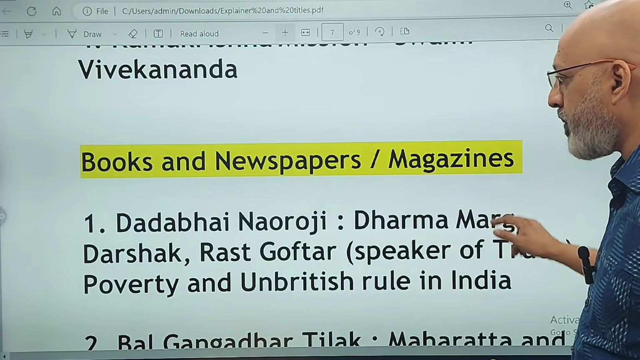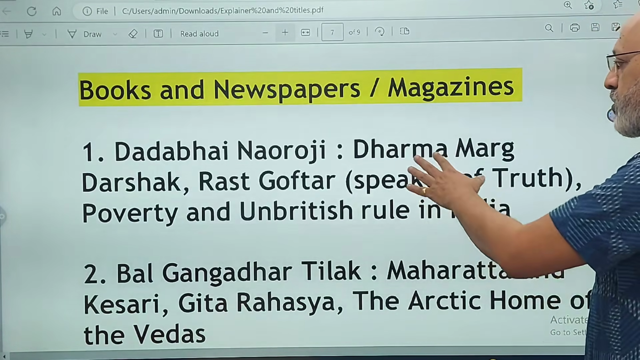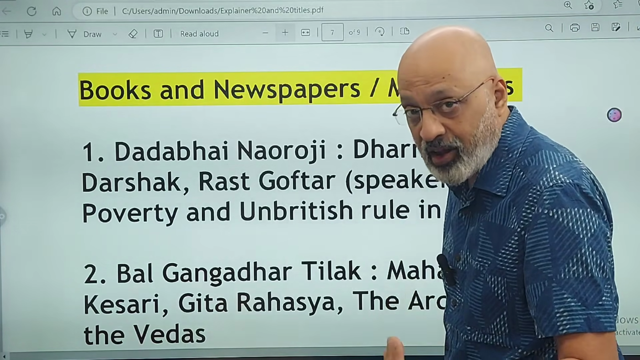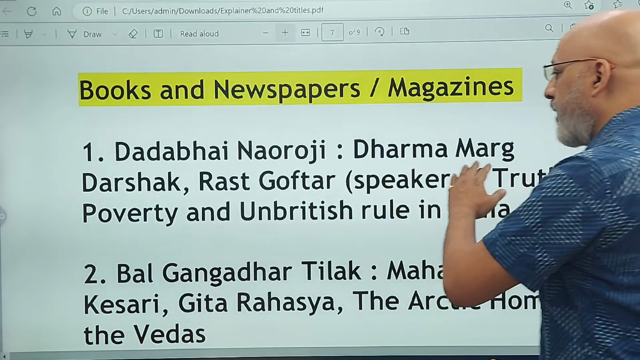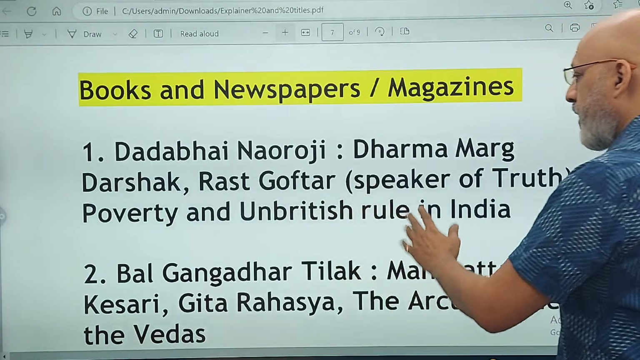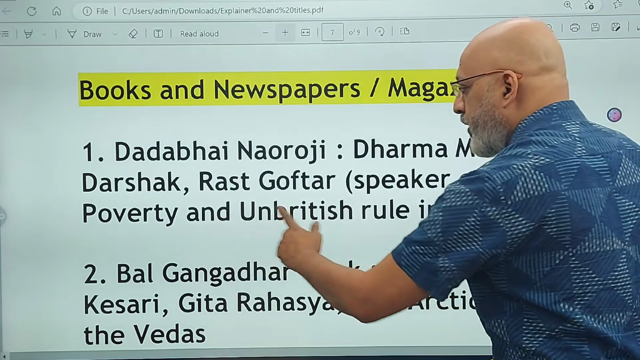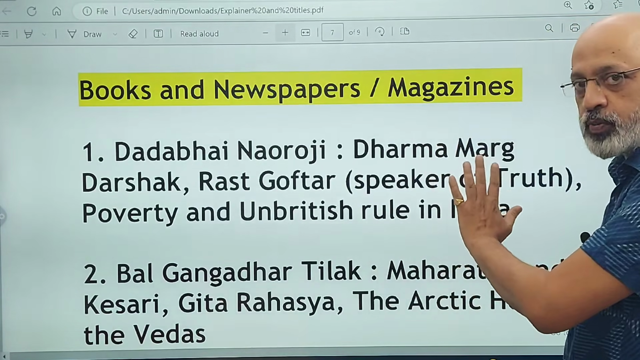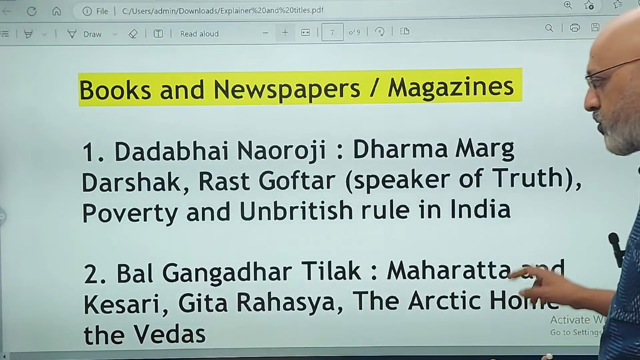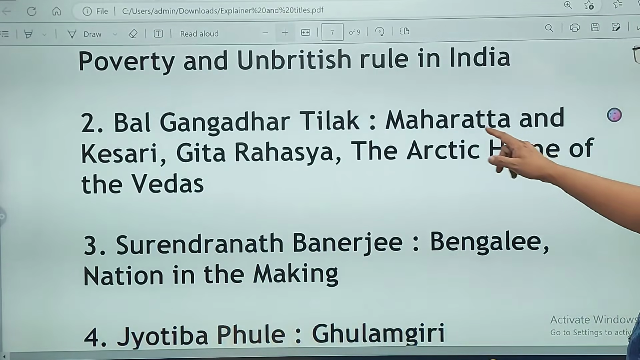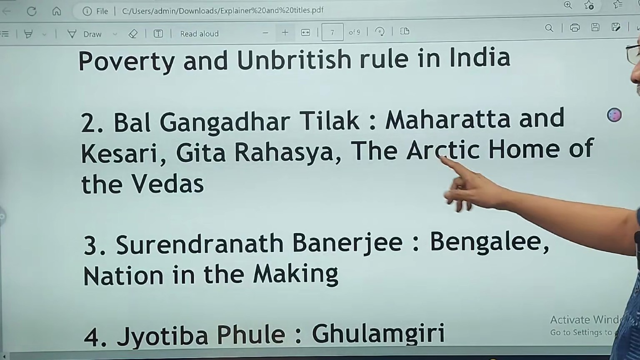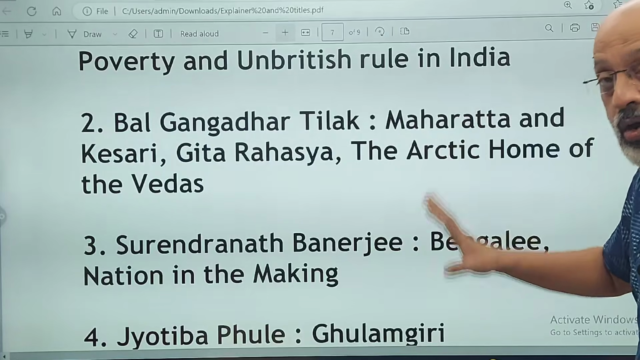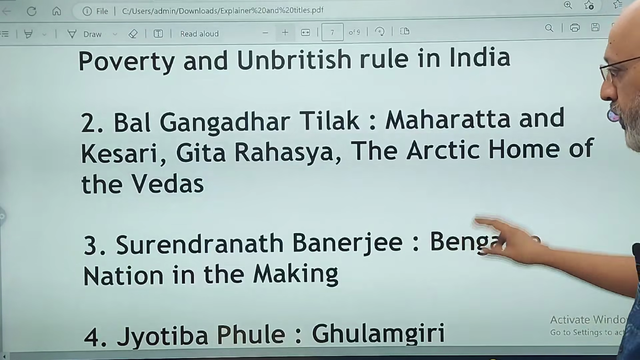Books and newspapers, magazines. Dadabhai Naoroji was associated with Dharma Margdarshak, Rast Goftar, which means speaker of truth, and Poverty and Un-British Rule in India. These books and magazines are quite favorite questions for the board. Bal Gangadhar Tilak with Maratha and Kesari, Gita Rahasya and The Arctic Home of the Vedas. These are all that you should know.